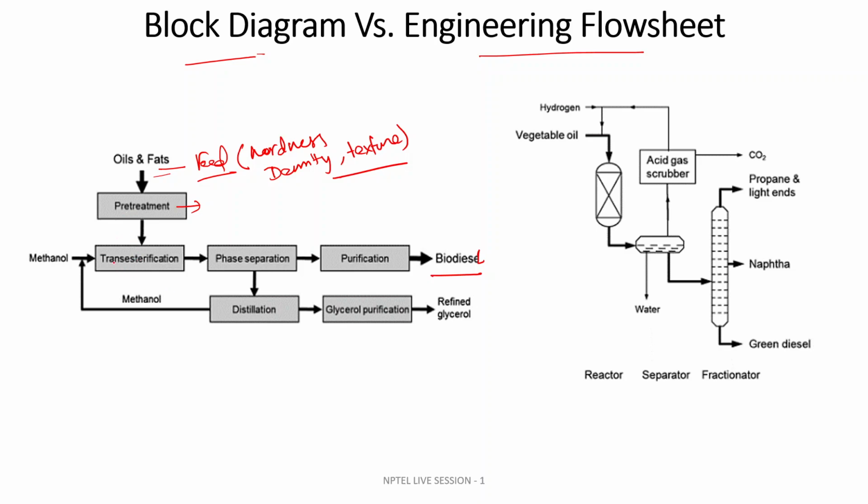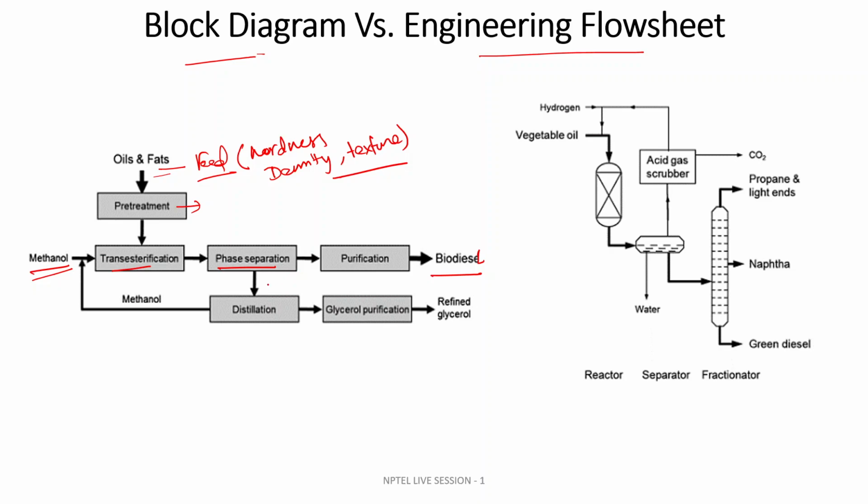Now there is no symbolic representation of any reactor. It only mentions the chemical process, that is, the trans-esterification of the oil and fat, where the other reactant fed to the reactor is methanol. By this trans-esterification reaction, we get a product mixture, and it undergoes phase separation.